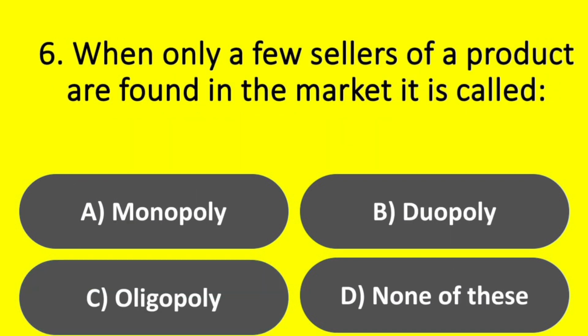Question. When only a few sellers of a product are found in the market, it is called: option A, Monopoly; option B, Duopoly; option C, Oligopoly; option D, None of these. Answer: option C, Oligopoly.